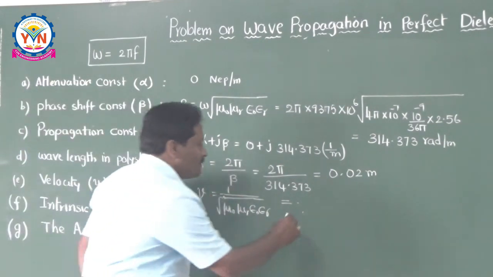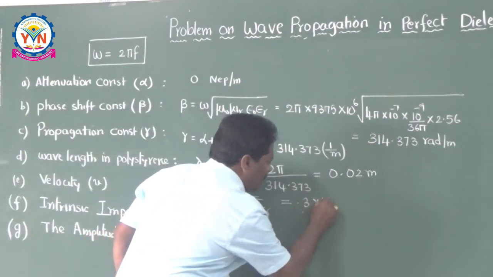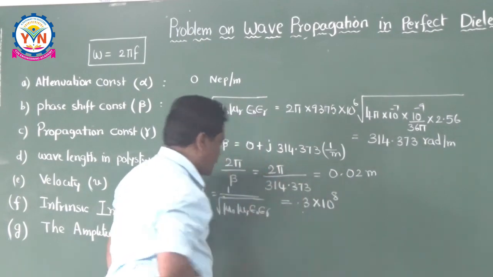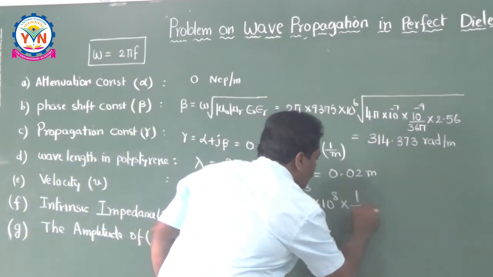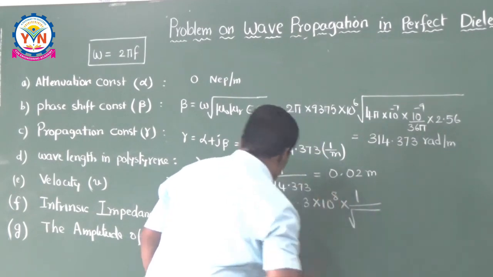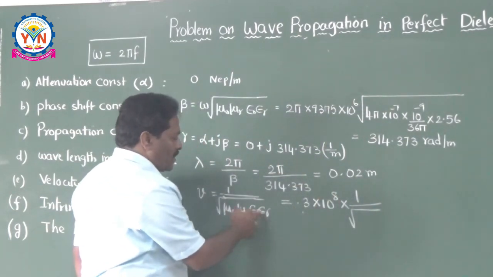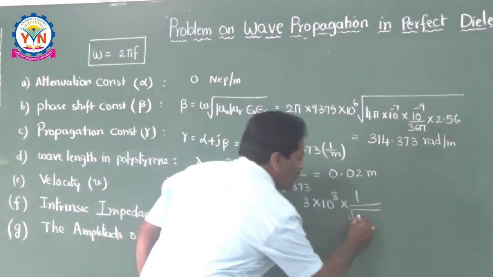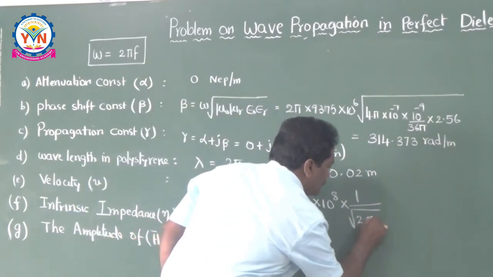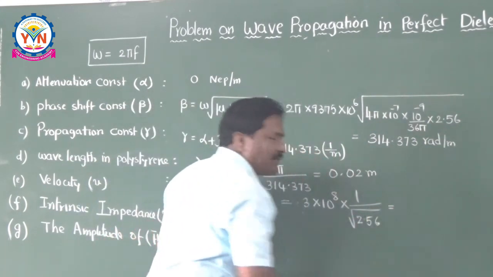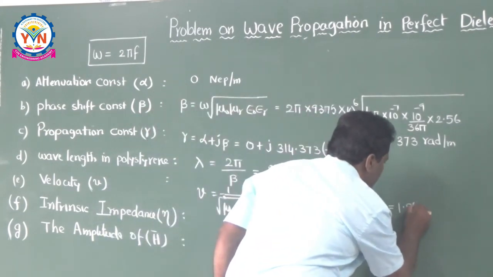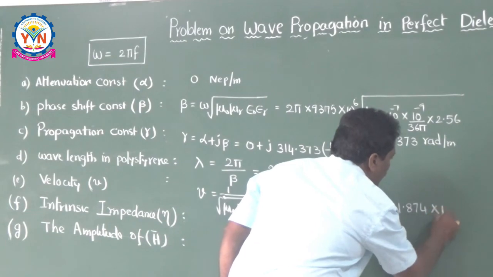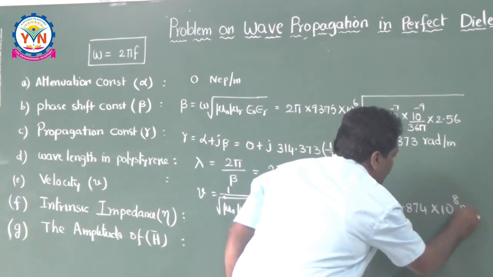What is the light velocity? 3 into 10 to the power of 8 meters per second, into 1 over root of mu r into epsilon r. What is mu r? 1. Epsilon r is how much? It is 2.56. Just do it, it will be equal to 1.874 into 10 to the power of 8 meters per second.